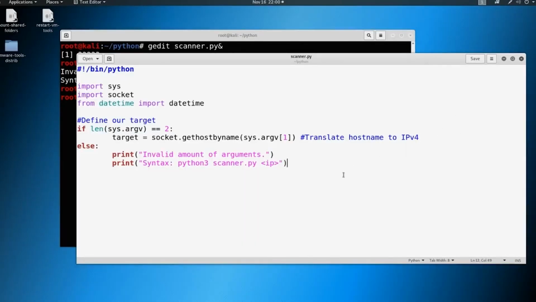So that's okay for now. Let's go ahead, and I like to always put in a pretty little banner or something, so let's add a pretty banner.